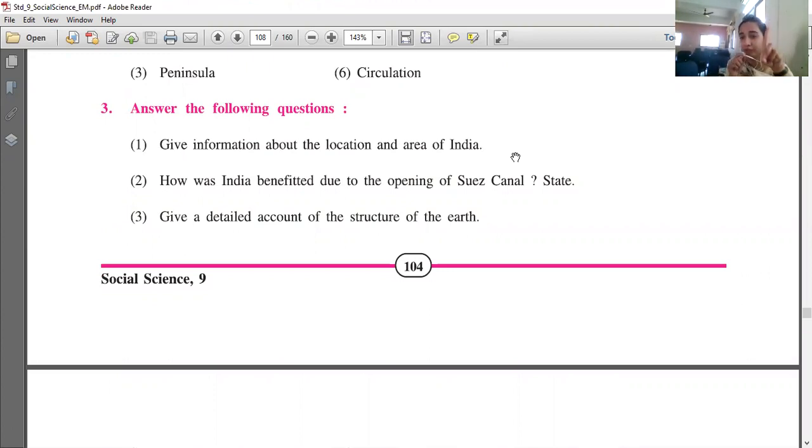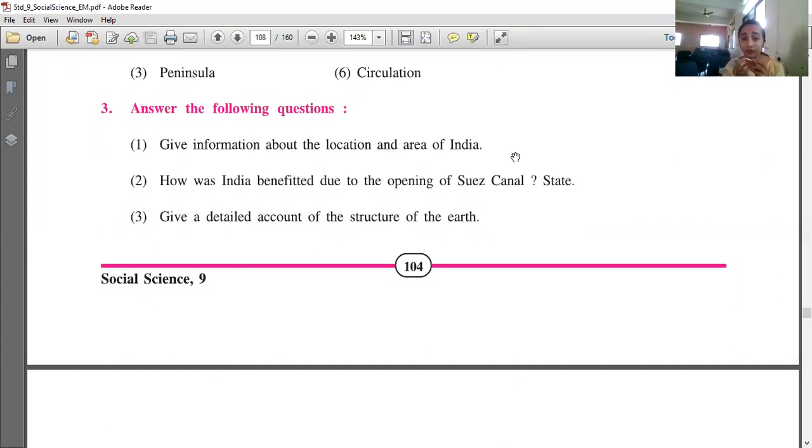What is the location of India? You have to write the boundaries of India, what latitudes, what longitudes, and the area of India. You can also write about the neighbors of India. This is a long answer. You can write everything. Second is how was India benefited due to the opening of Suez Canal?